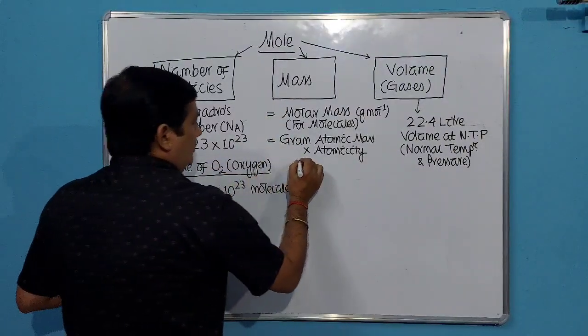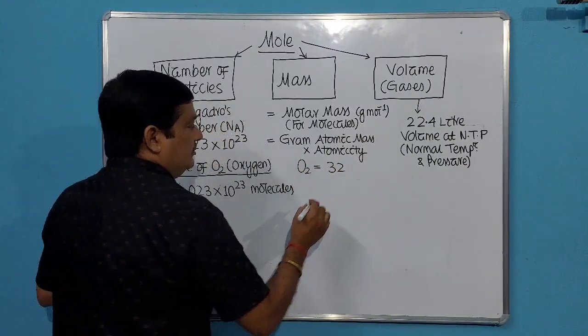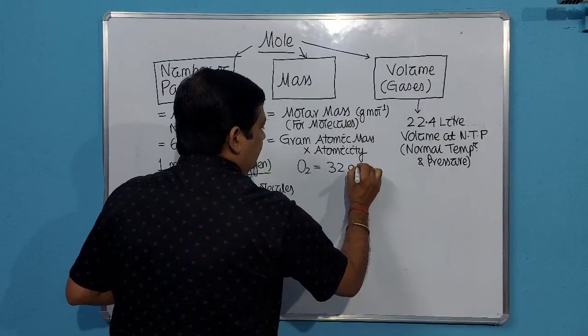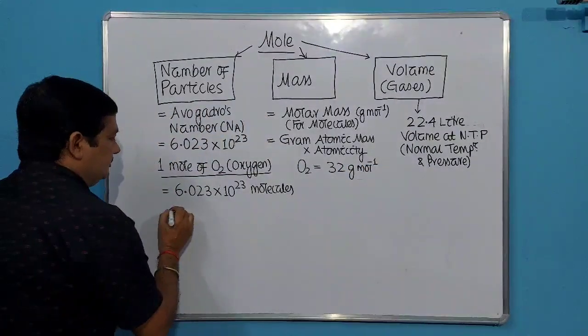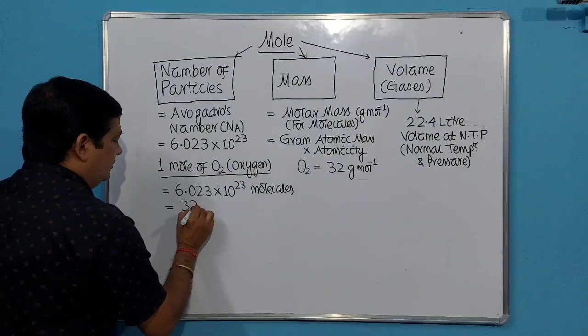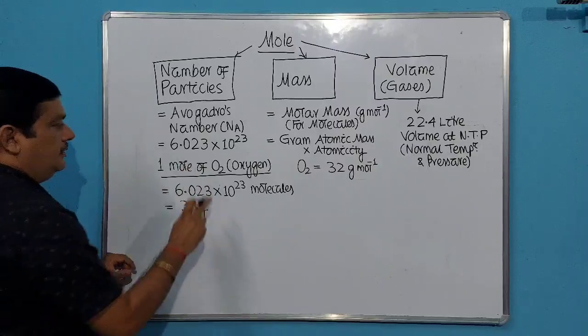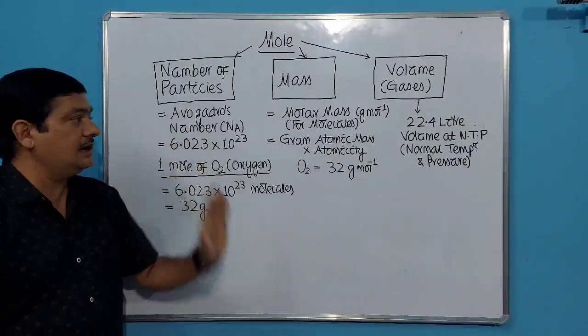Then O2. O2 means molecular mass is 32. So what will be molar mass? 32 gram per mole. Or simply remember 32 gram. So what will be mass? 32 gram. 1 mole of oxygen will have mass 32 gram because 32 is the molar mass.